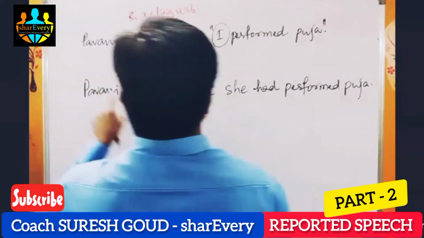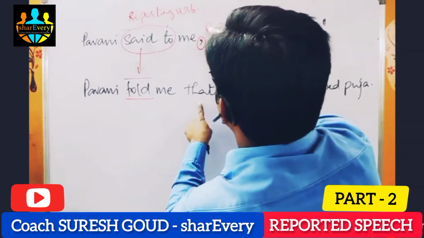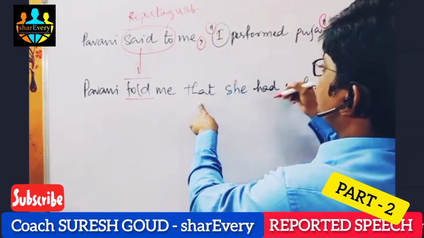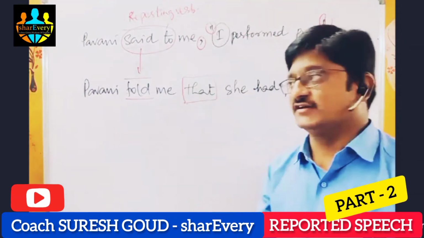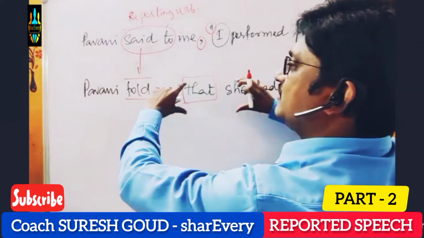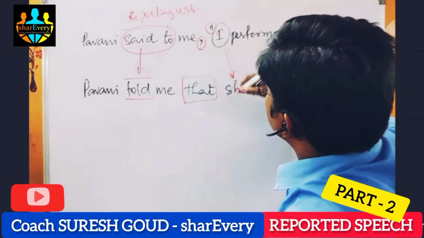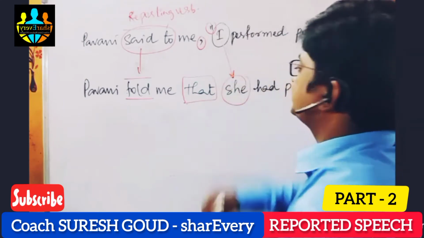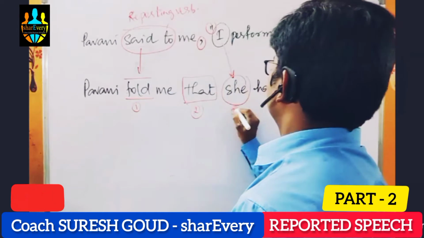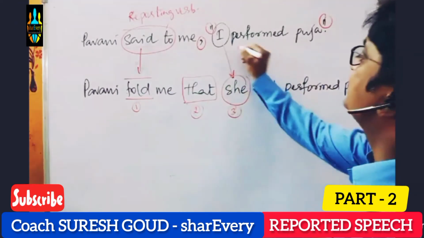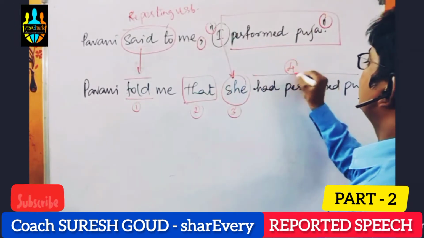Next, here we do not have the word that, but we removed the comma and inverted commas and added one that. That is a conjunction, because it joins two sentences. And here we changed I to she. 1, 2, 3, and the major change is tense. So this is number 4.